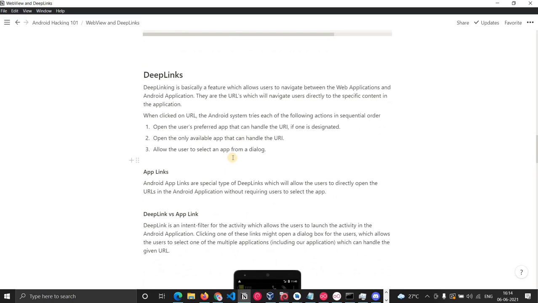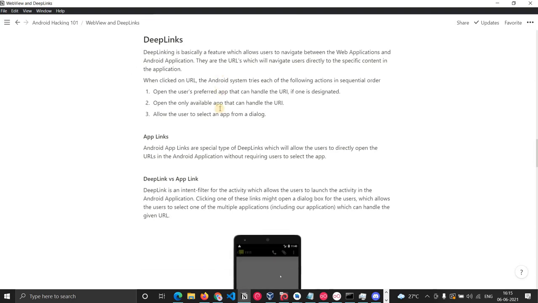Now we will talk about deep links. What are deep links? Deep linking is a feature which applications use so that end users can navigate from web browsers directly to their application. You must have seen that sometimes you click a link on the web browser and then the application gets launched. Those things are handled with deep links. They are URLs which will navigate users directly to specific content.